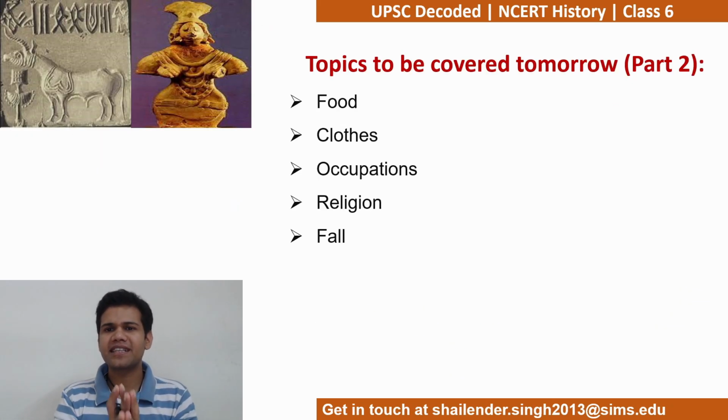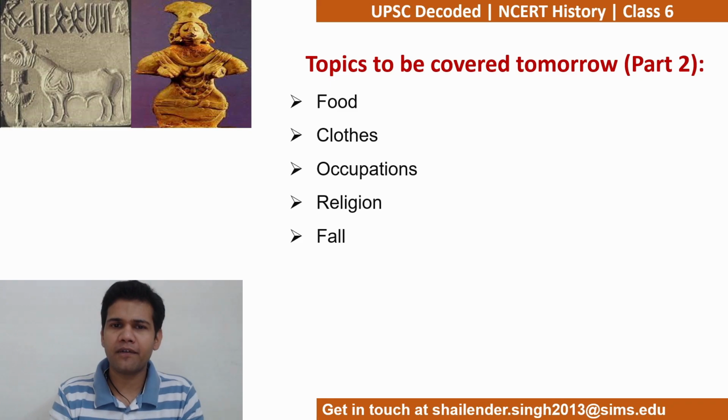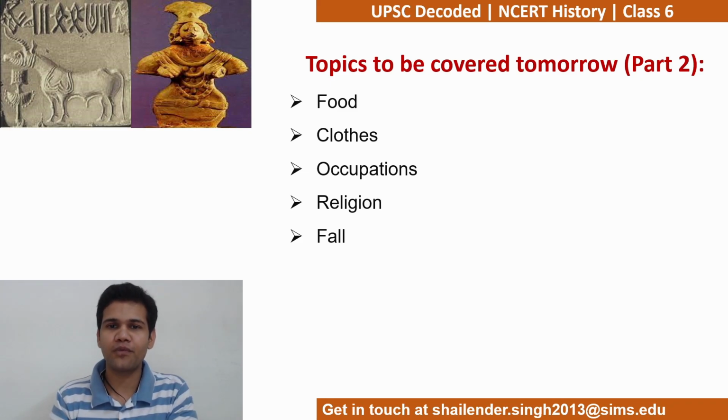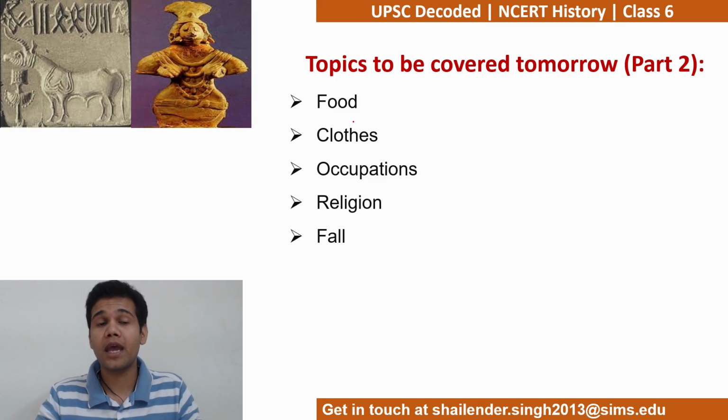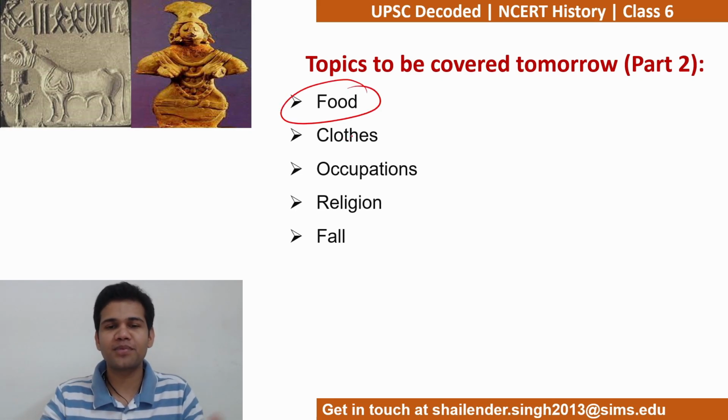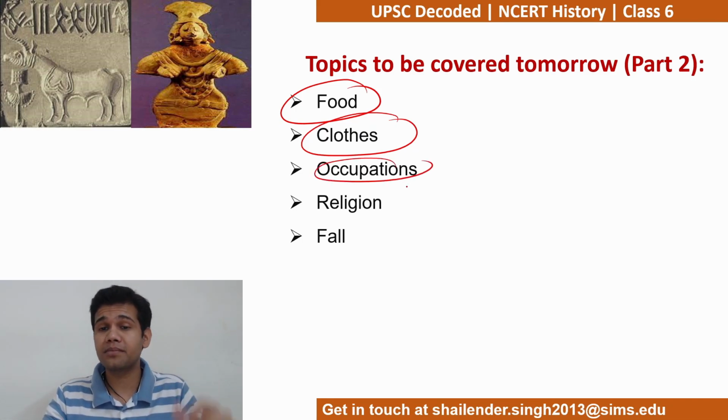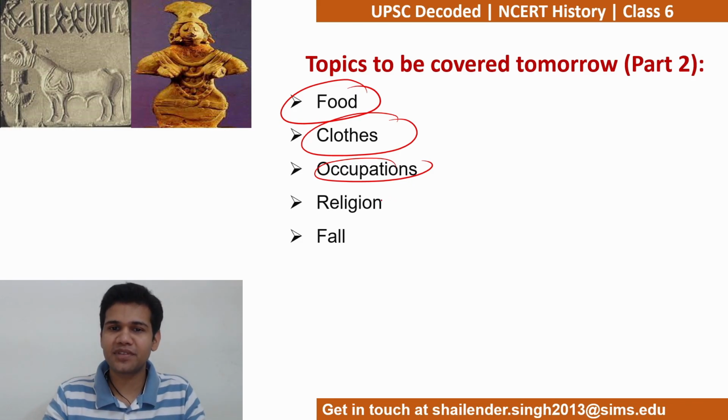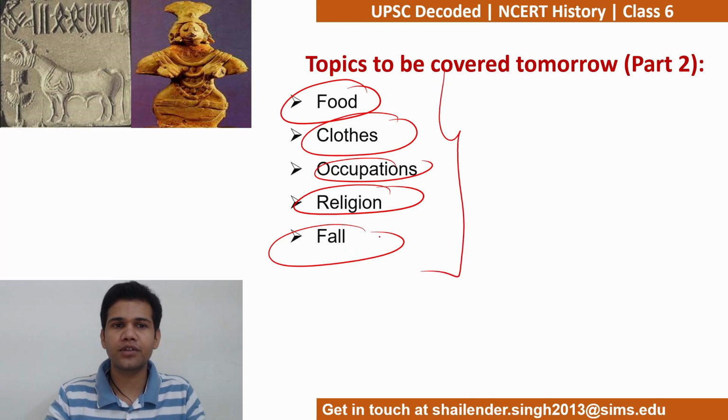Alright, so these are some of the topics that we are going to cover in the next part, that is tomorrow. We will be doing the second part, part 2, wherein we are going to talk about the food that they ate, what were the crops they grew, clothing, occupations, trade and commerce, बहुत important part है, how they traded with far off countries like Mesopotamia, religion and fall of Harappan civilization. So these important topics we are going to discuss tomorrow, along with the significance of these images that we have over here.